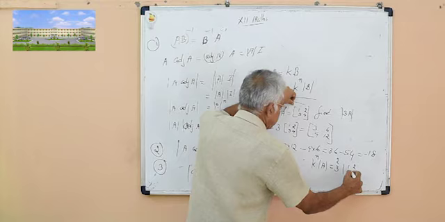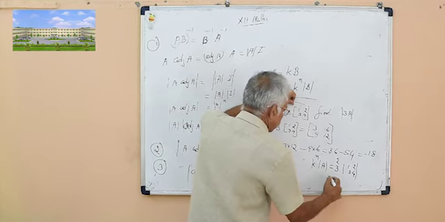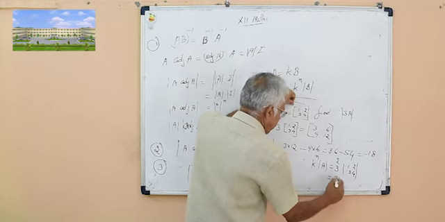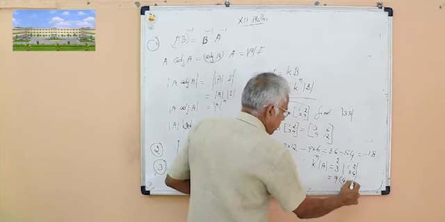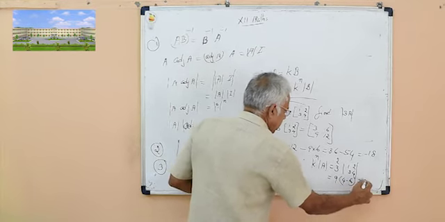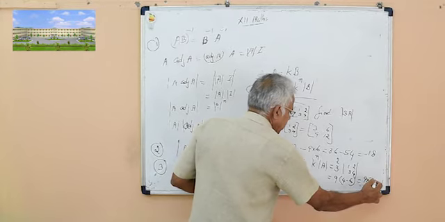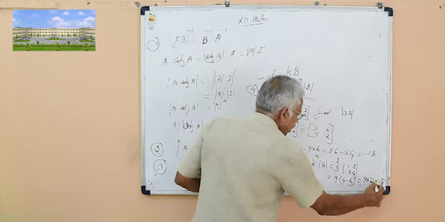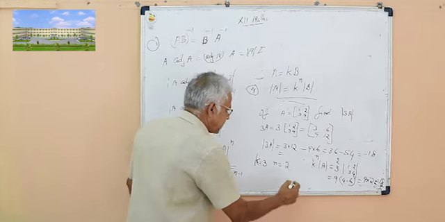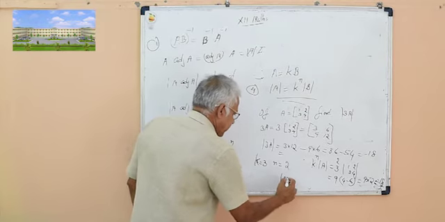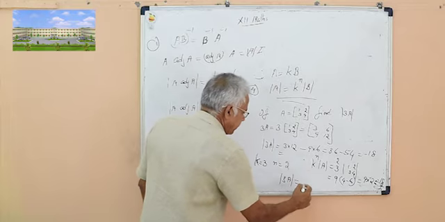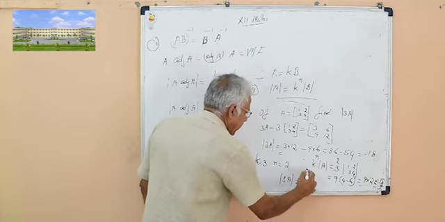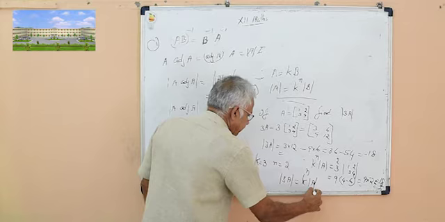The matrix is 1, 2, 3, 4. This is equal to 3 into 3, 9 into determinant of A, which is 4 minus 6, equal to 9 into minus 2, equal to minus 18. This is a verification. Therefore we can say that determinant of 3A is equal to K raised to n into determinant of A.